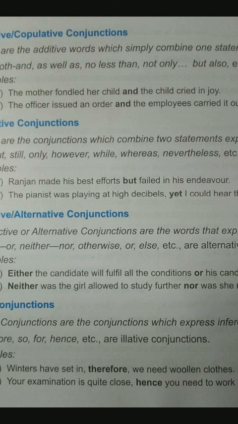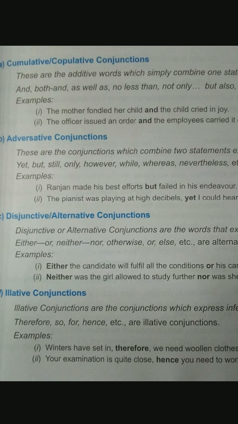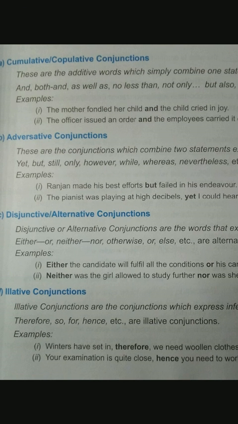They are expressing the conclusion. Winters have come, therefore we need woolen clothes as a result. Exam is close, hence you need to work hard. So the other part which has been joined with this is a conclusion of the first part. So when the conjunction is expressing this, it is called illative conjunction.